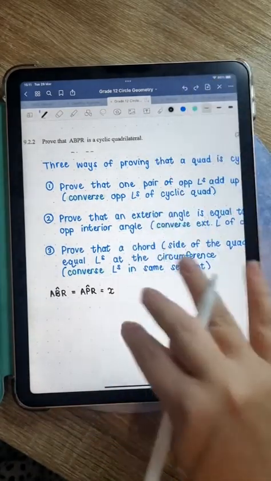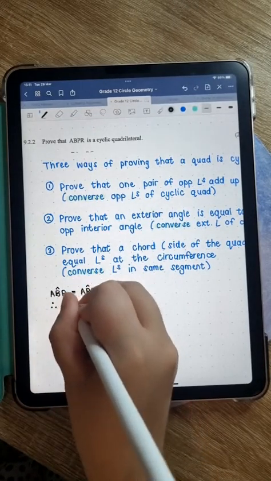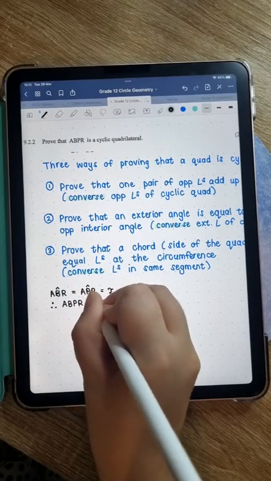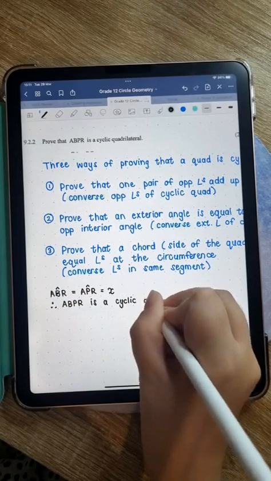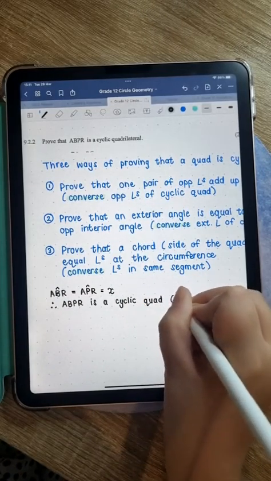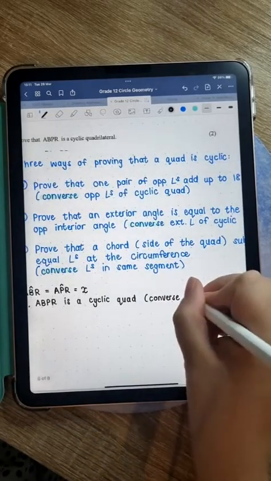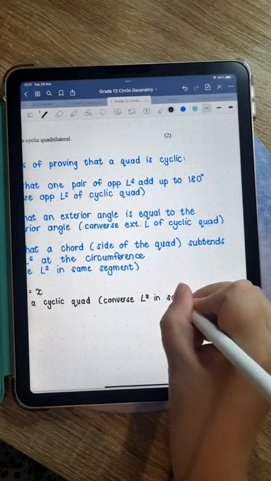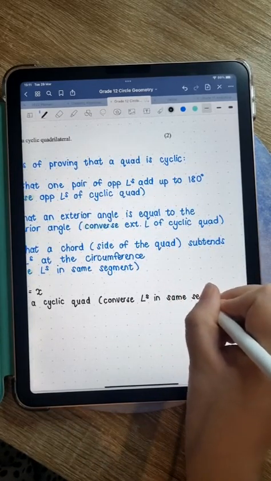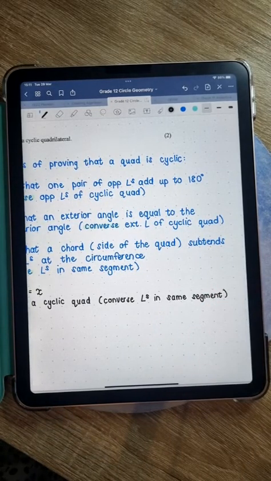Oh, wait, we don't put the reason there. Therefore, ABPR is a cyclic quad. And the reason is converse angles in same segment. Make sense of that in your mind.